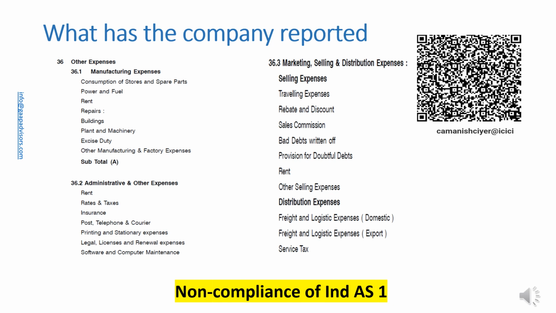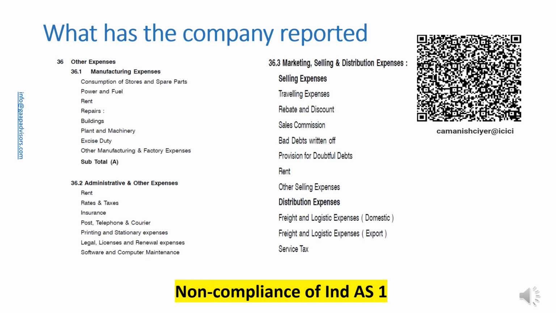A listed company has disclosed the note on other expenses as shown in this slide. The company has analyzed the expenses based on functions such as manufacturing function, administration function, and selling and distribution function. Within those functions, the company has analyzed based on nature of expenses. Thus, rent expense has been bifurcated into manufacturing and selling expenses.